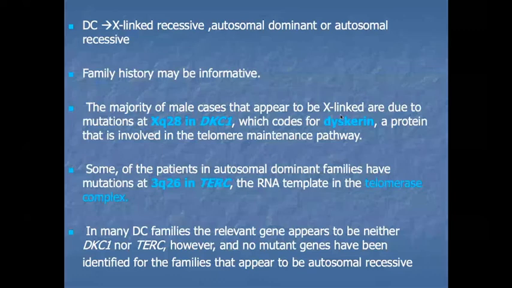Some of the patients in autosomal dominant families have a mutation in 3q26. That gene is TERC, the RNA template in the telomerase complex. In many of the DC families, a relevant gene appears.